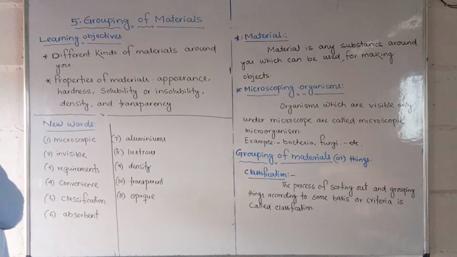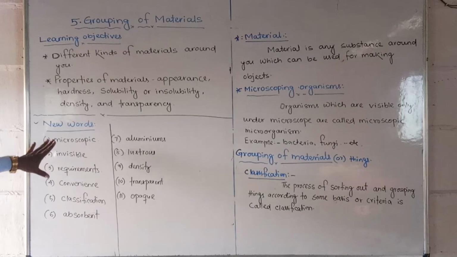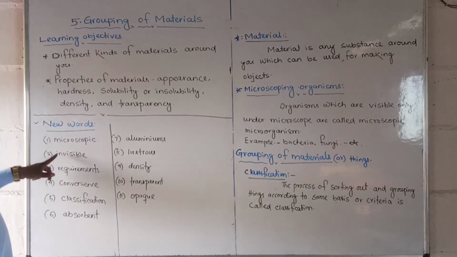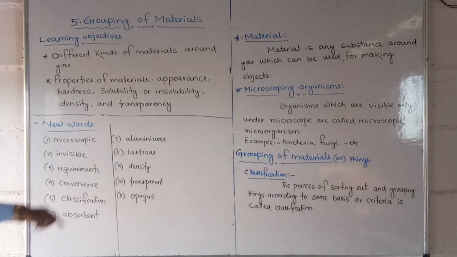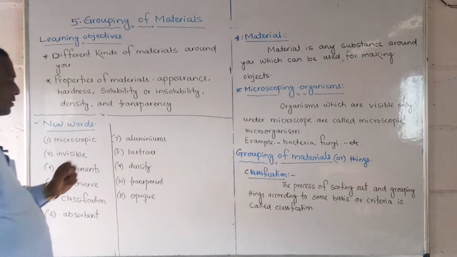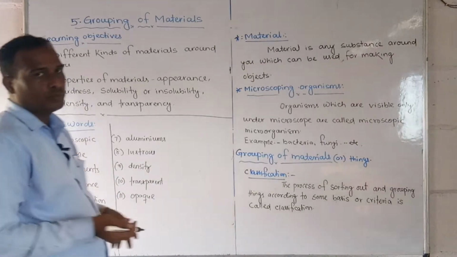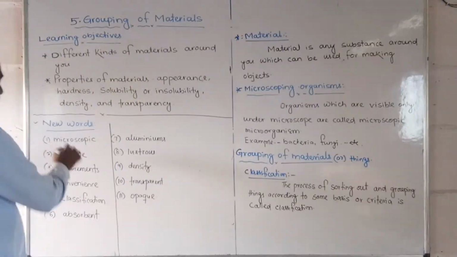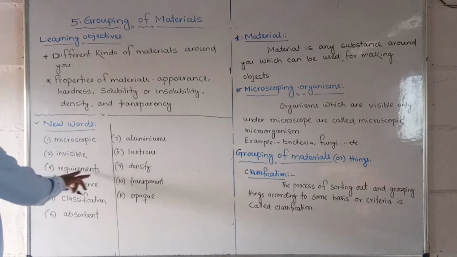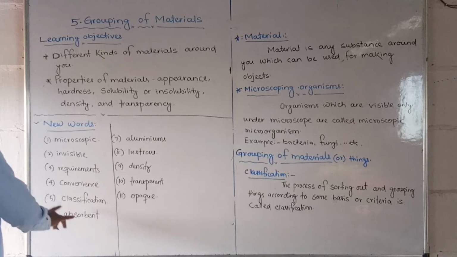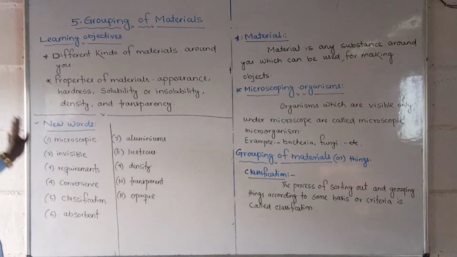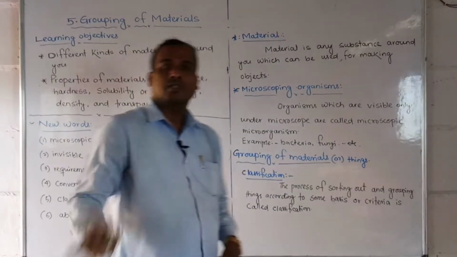Next, now friends, we will see the new words in this chapter. You have to remember especially these new words: microscopic, invisible, requirements, convenience, classification, observant, aluminium, lusters, density, transparent, opaque. That is 11 new words I have given, and if you find some more new words you can write and remember them. We have to remember the spelling also. Once again I will read them: microscopic, invisible, requirements, convenience, classification, observant, aluminium, lusters, density, transparent, opaque. You have to remember these words with the spelling also.